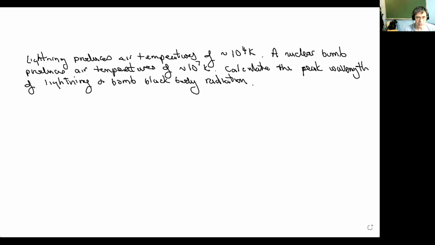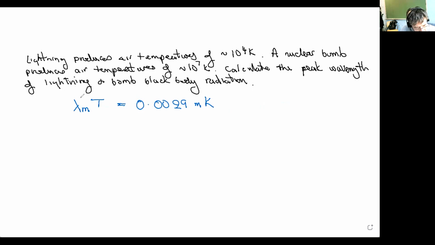And we're going to use the temperature of the air that's produced by lightning, the temperature of the air that's produced by a nuclear bomb, to calculate the peak wavelength of the black body radiation from the lightning or from the nuclear bomb. We're going to be using what's called the Wien law. So let me start by writing that down. So this is the Wien law.